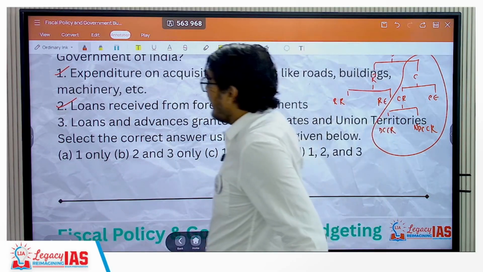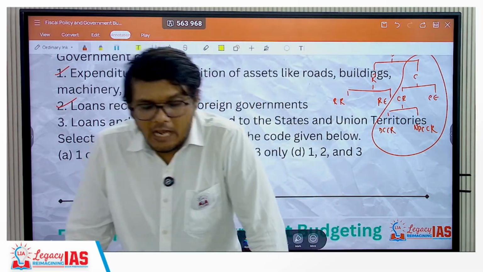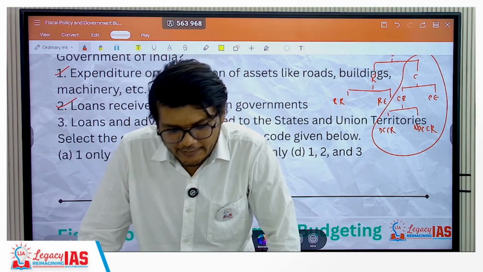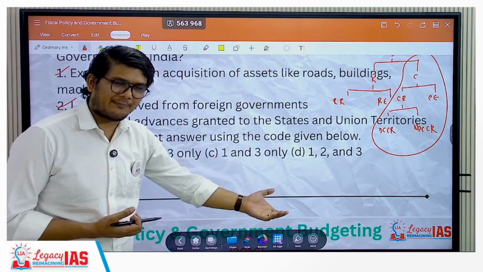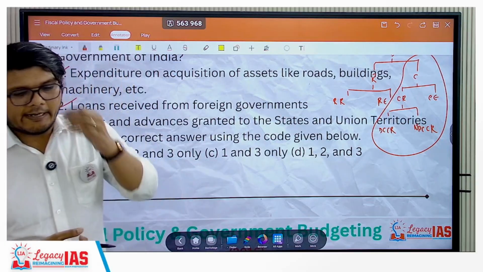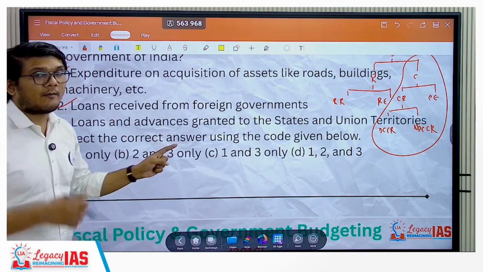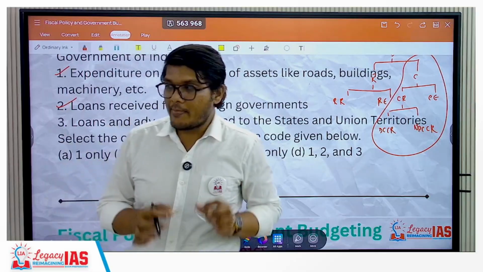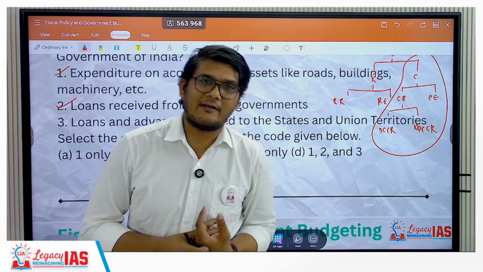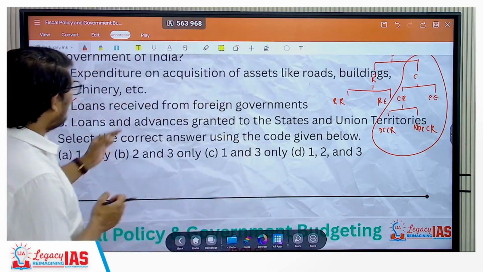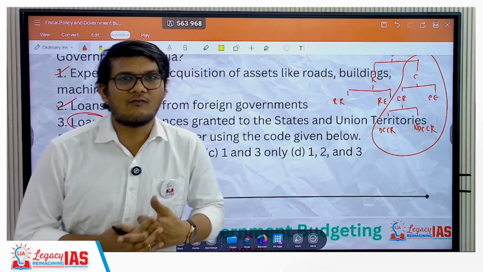Now what about this? When you are granting loans and advances to, let's say, the state government, is the state government going to use it completely for its revenue expenditure or capital expenditure? Will it make a difference? Absolutely not. It will not make a difference as such, because this is not a grant you are talking about. Do not get confused with respect to the grants. When the government of India gives grants, part of it can be spent on capital, part on revenue. That's a different thing altogether. Here, the government is giving it out as loans.